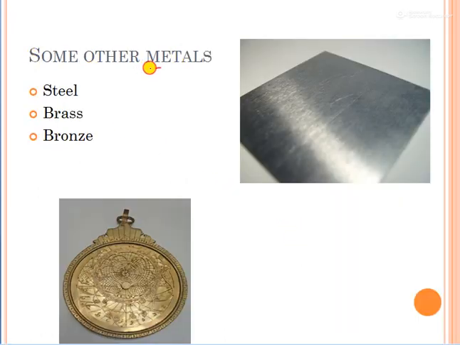Now, other than those precious useful metals, we also have some metals like steel, brass, and bronze. These are not direct metals, they are combinations of metals, and they are also used very much in our daily life. That's why we need to see what these metals are, where we get them from, and in which things we can use them.